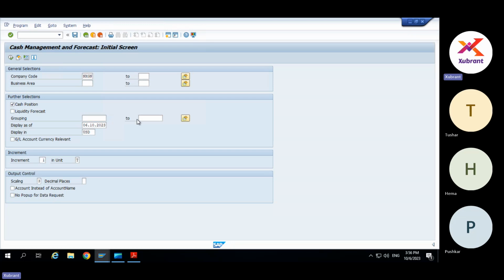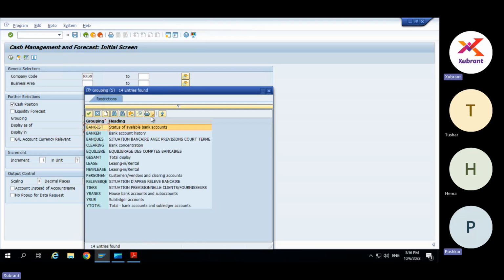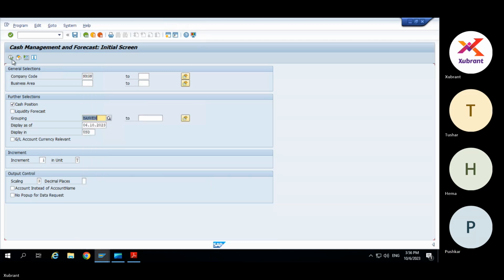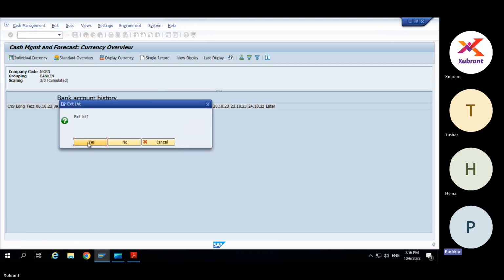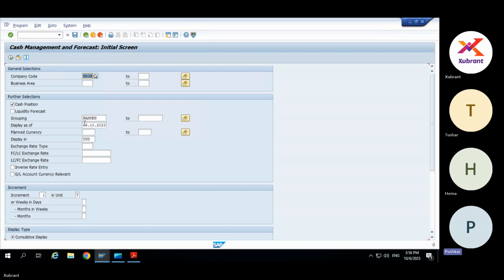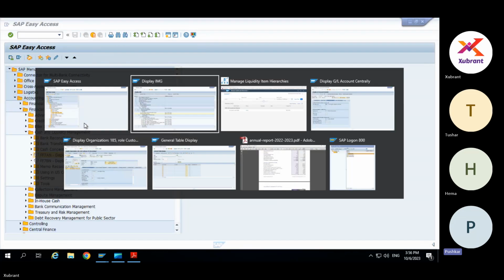Here you can select the grouping. I think these are still available, but more and more we are shifting from these reports to the Fiori reports. I think in S4 people will mostly use Fiori reports only. They are still available, and they're actually my personal favorite because I have worked on these reports.